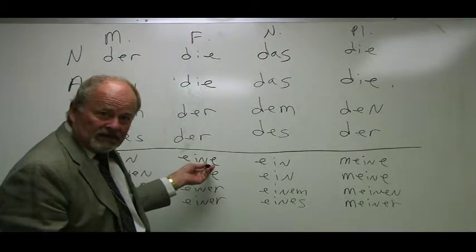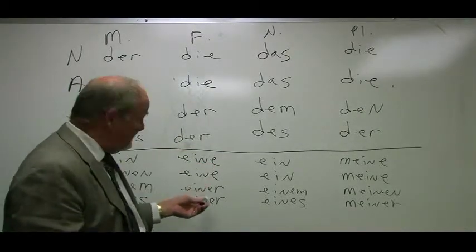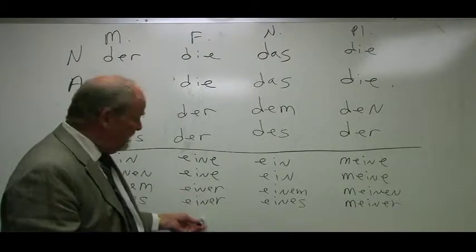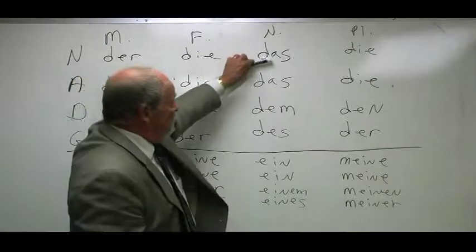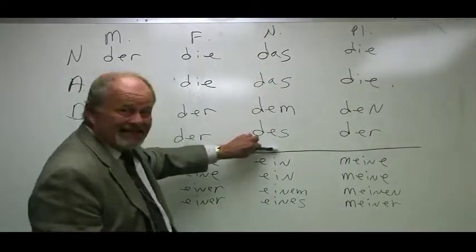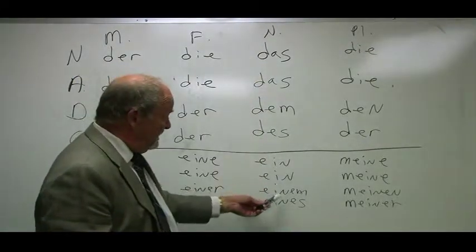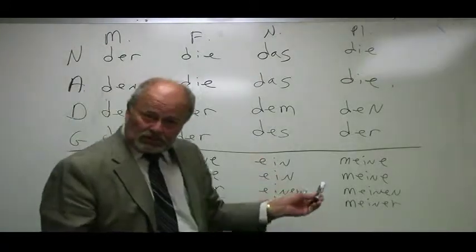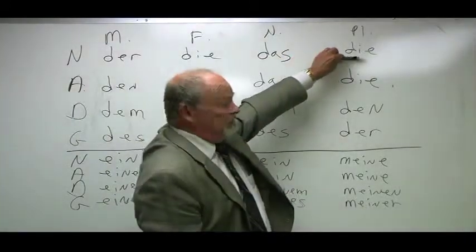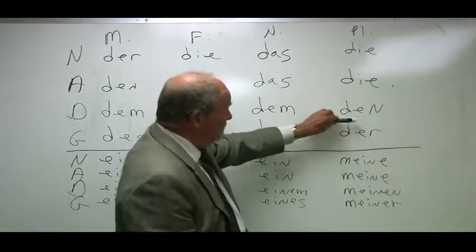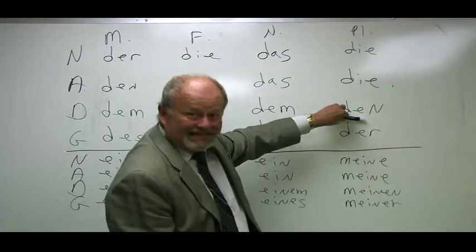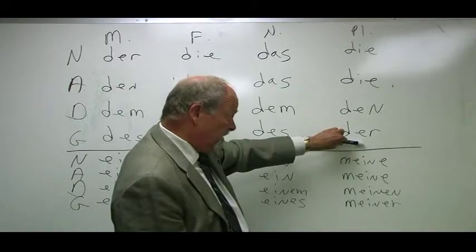Indefinite articles: eine, eine, einer in the dative, einer in the genitive, and then the neuters: das, das, dem, and des; ein, ein, einem, eines. And then the plural: die for nominative plural, die for accusative plural, den for dative plural, der for genitive plural.